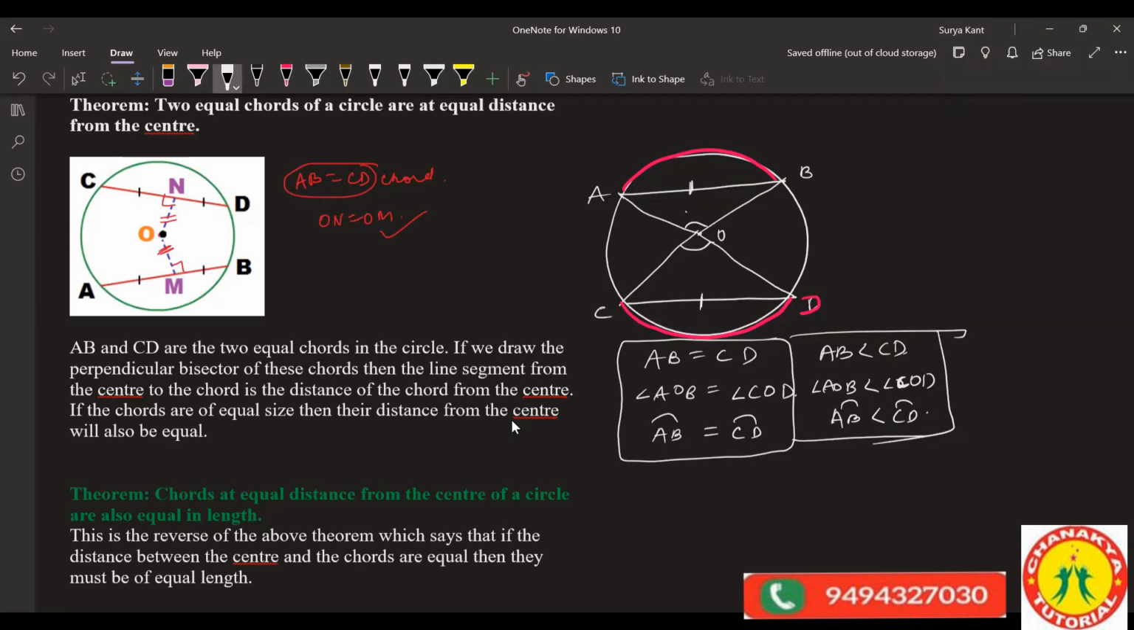So if you draw a line to this, right here F, and here you write E. If two equal chords are there, they are at equal distance from the center also. This line if you draw, OE, this also will be equal only. So that also you can just understand.